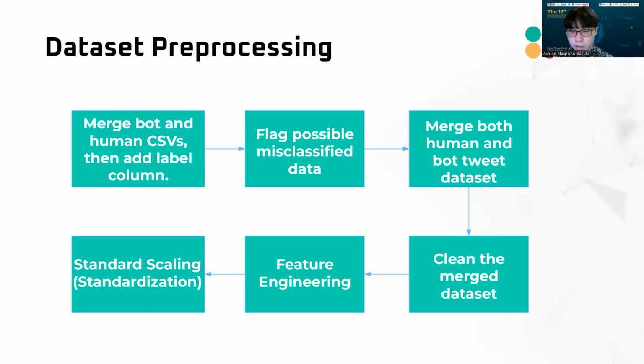So next is feature engineering. We're adding more features based on the existing ones, such as checking if the tweet has links. That could be one new column. And lastly, we would do standard scaling, standardization, by using sklearn standard scaler.